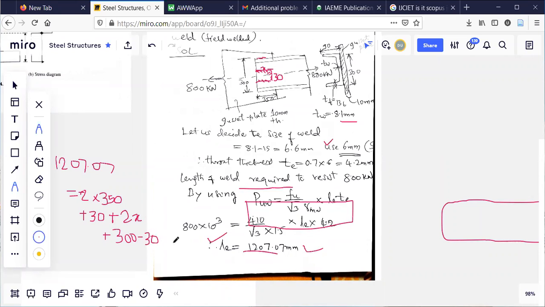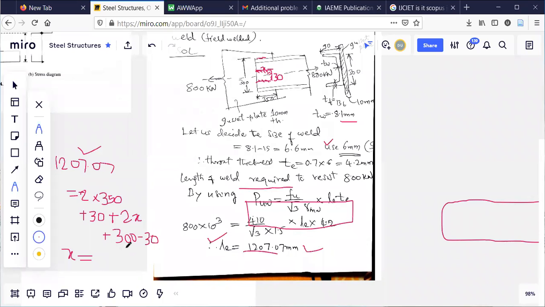So 1207.07 equal to this much because I want at any cost this much length of the weld. So from this one, I will find the value of x. X can be calculated from this. Okay. In this way, these are important examples. There will be a slot, and you have to make a slot, and you should be able to get it.